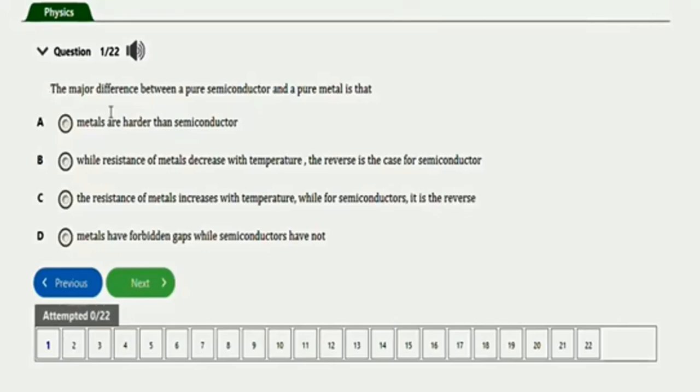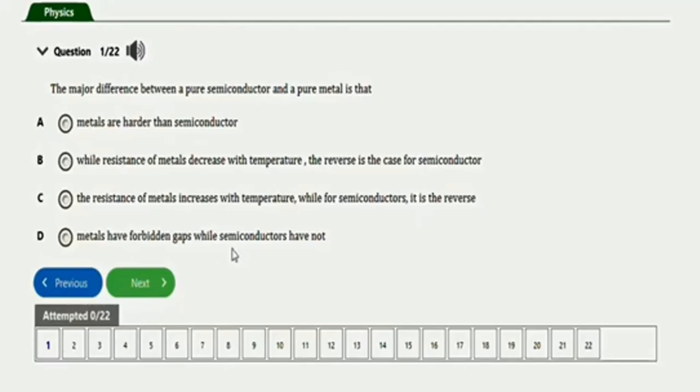So let's get started. The first question says the major difference between a pure semiconductor and a pure metal is that metals are harder than semiconductors, while resistance of metals decreases with temperature. The reverse is the case for semiconductors. That's not correct. The resistance of metals increases with temperature, while for semiconductors it is the reverse. This is correct. Option D, metals have forbidden gaps while semiconductors have not. So the right option is option C.